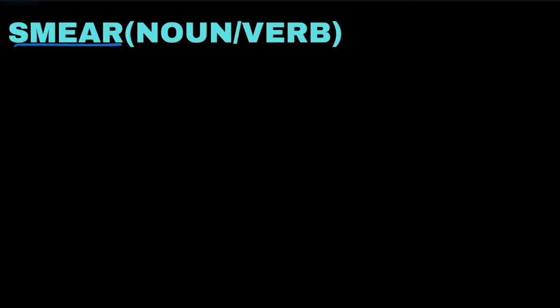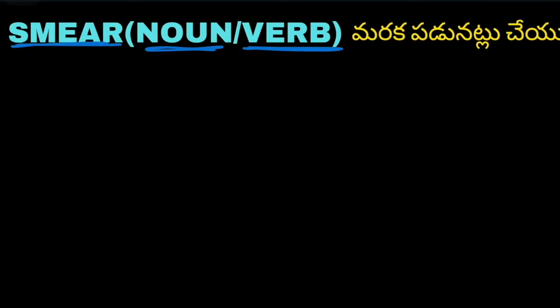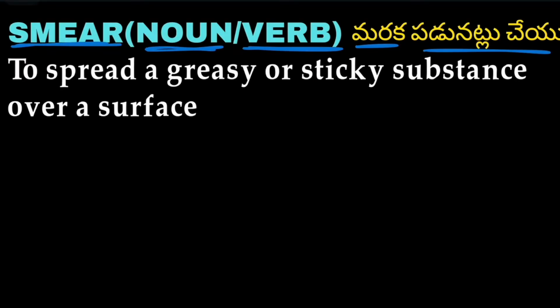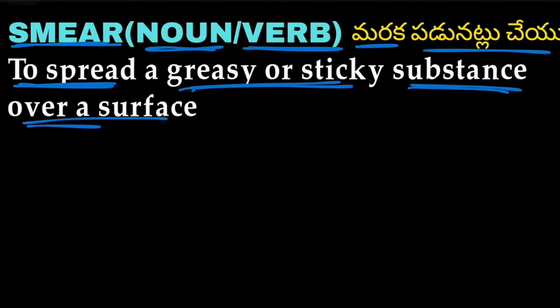Then the next word we have is smear. The next word is smear, and it acts as both a noun and a verb. It means మరక పడినట్లు చెయ్యి. To spread a greasy or sticky substance over a surface is called smearing.